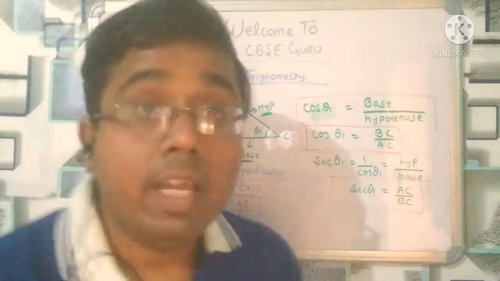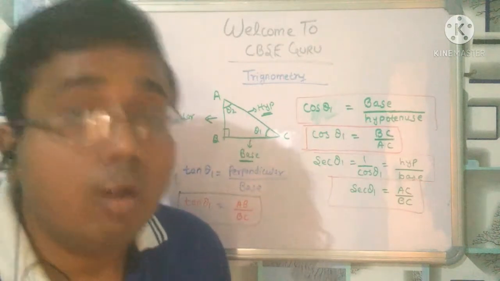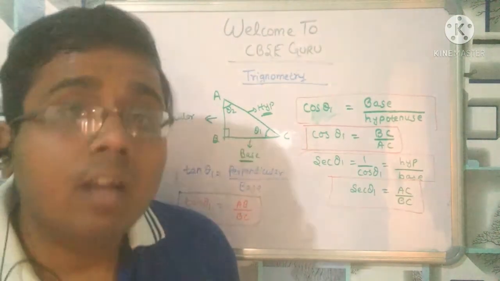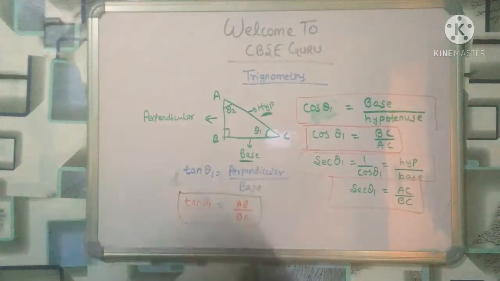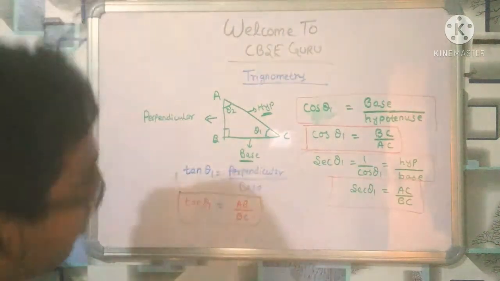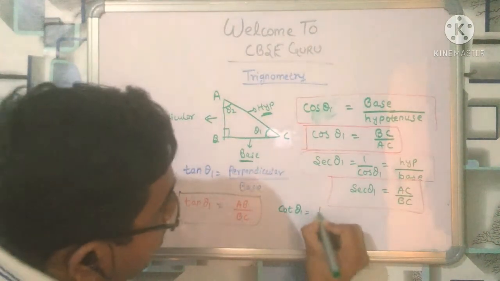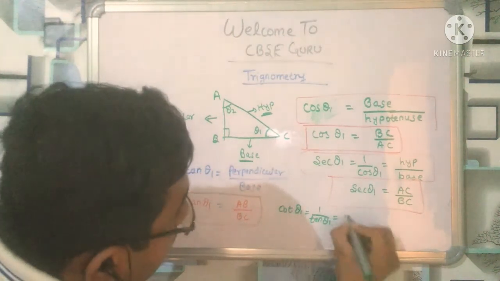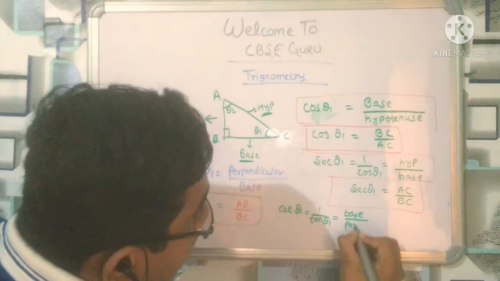Now in the same way, if we look towards the cotangent or cot, cot theta 1 is nothing but 1 by tan theta 1, or base upon perpendicular.